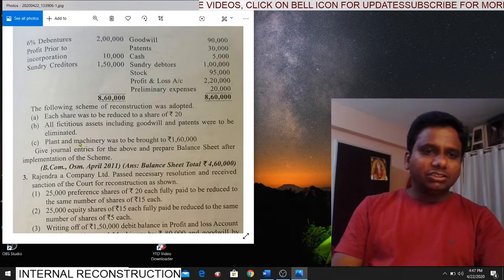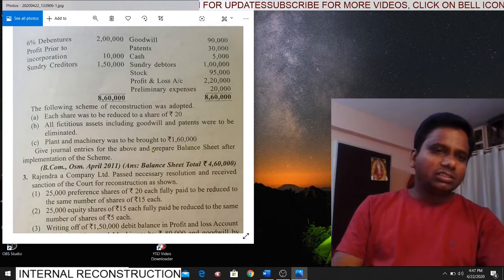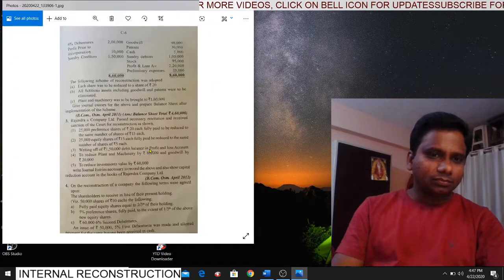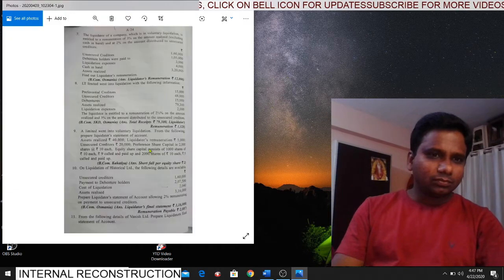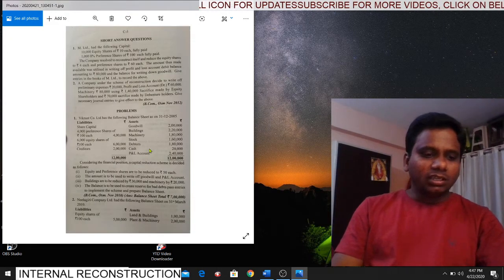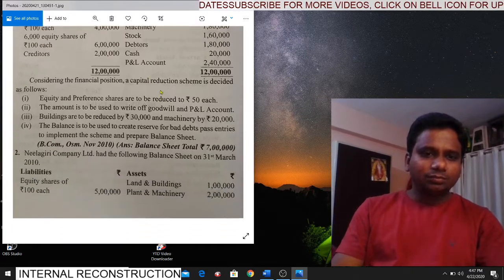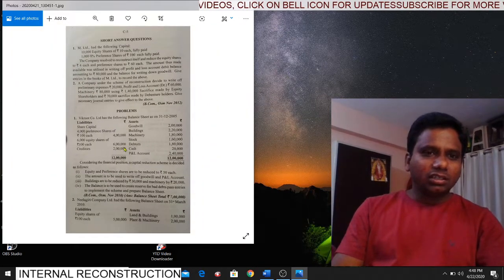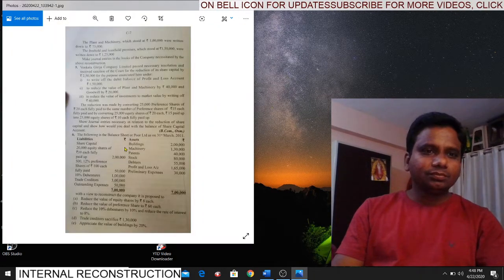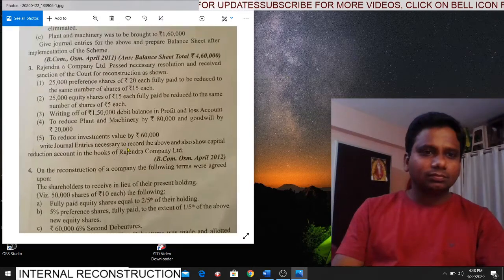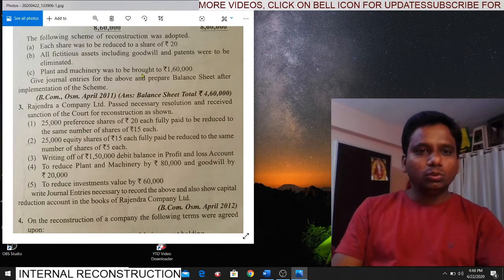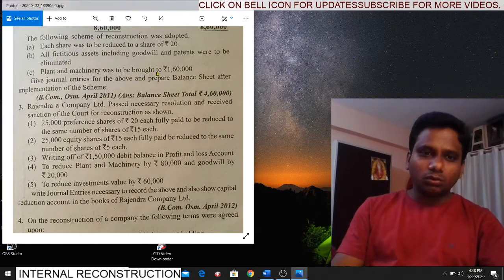Next, plant and machinery was to be brought to 1,60,000. Earlier, what is the plant and machinery value? 2 lakhs. Now we are reducing it, brought to, not reduced by, brought to 1,60,000.